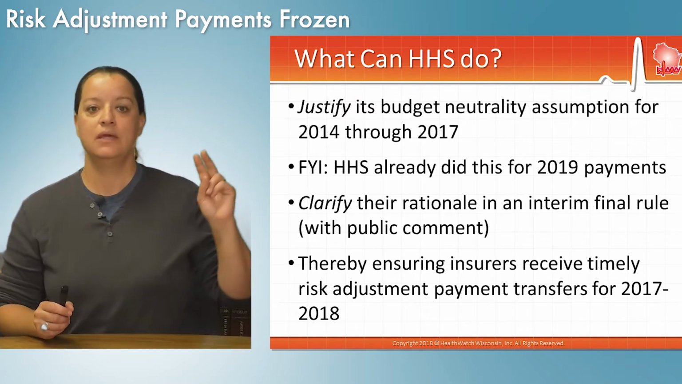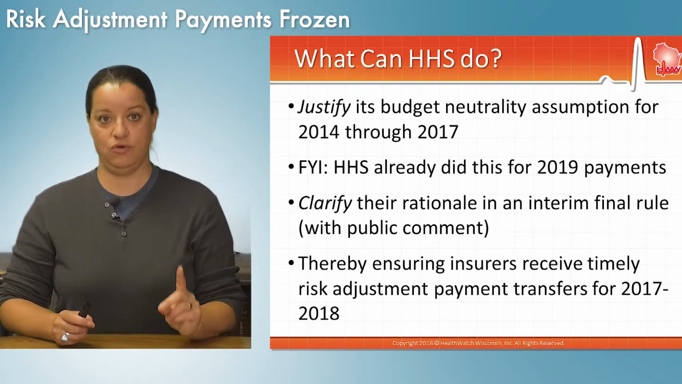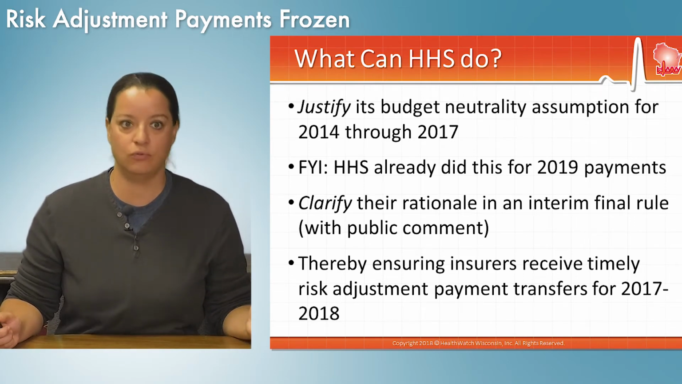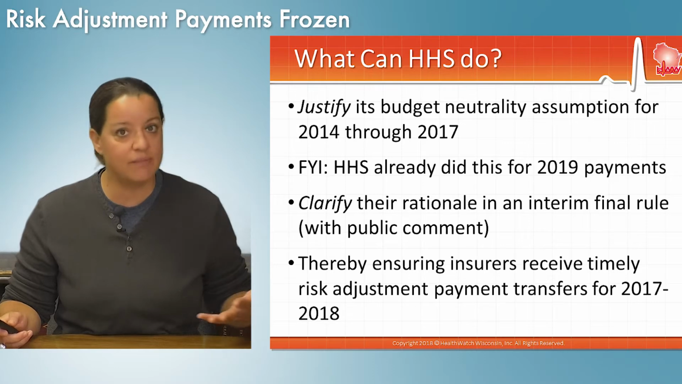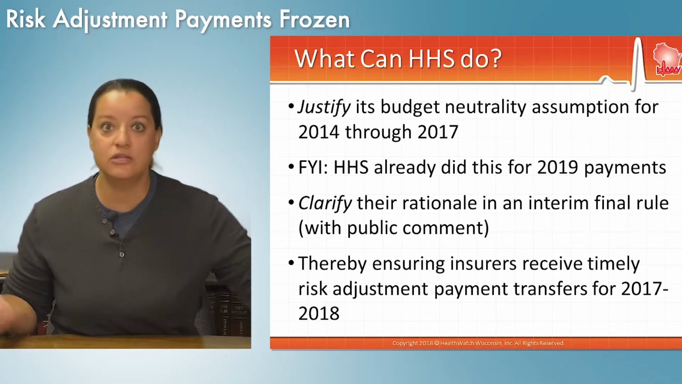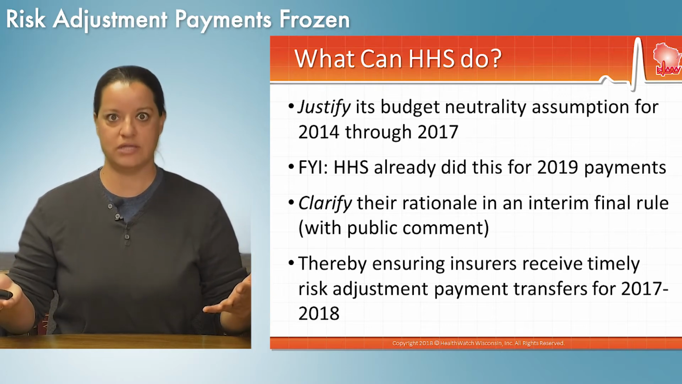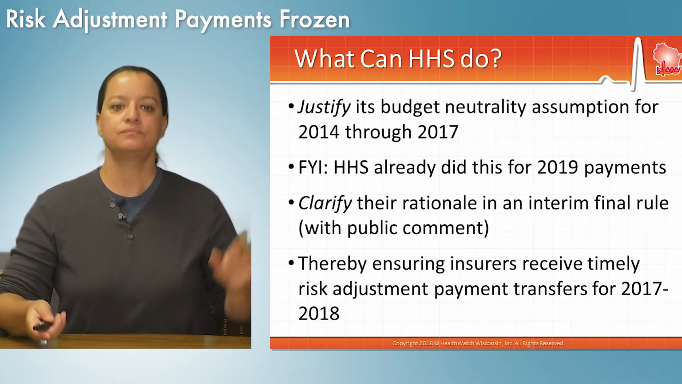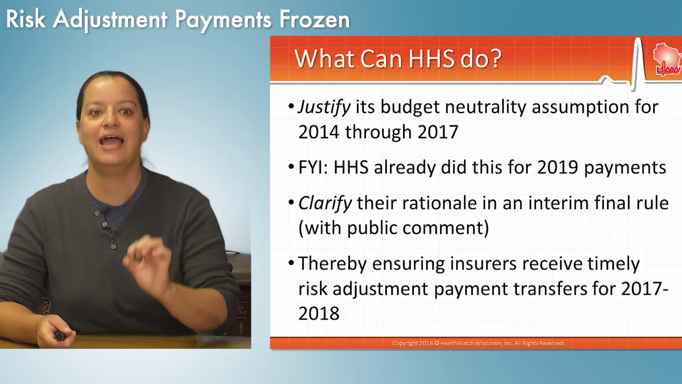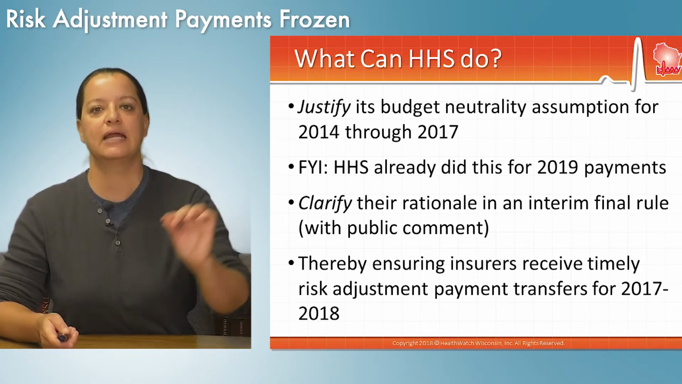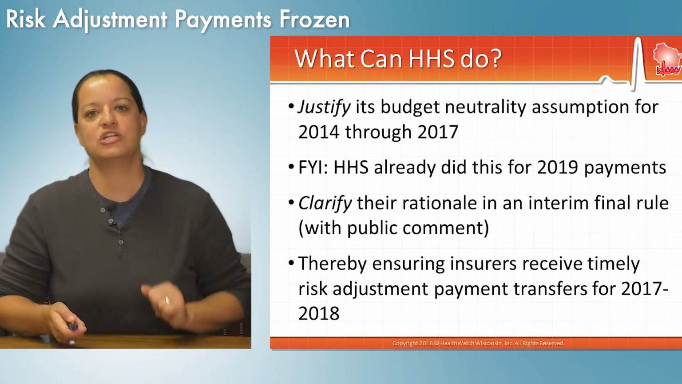They didn't do that. Now, they could clarify their rationale in an interim final rule. The Department of Health and Human Services issues interim final rules all the time. You can go through a public comment period. Insurance plans can weigh in. The general public can weigh in. And it can be a process that works its way through the rulemaking process that way. They didn't do that either. They could ensure insurers receive timely risk adjustment payment transfers for 2017 to 2018 by taking a couple intermediate steps. They also decided not to do that.